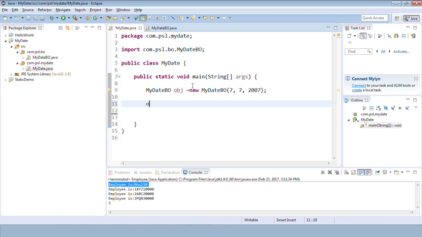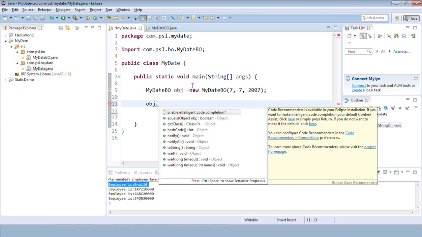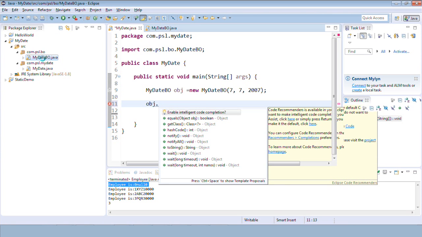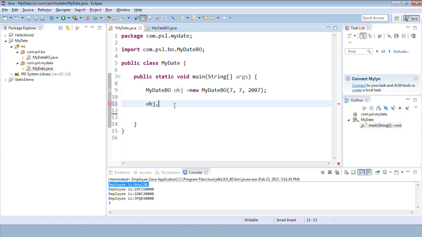Okay, and let me call the method, obj dot, what is the method name? Let me go back and check: showDate. Now here is the problem. Let's say showDate, we'll get an error here. We're getting an error. Why?